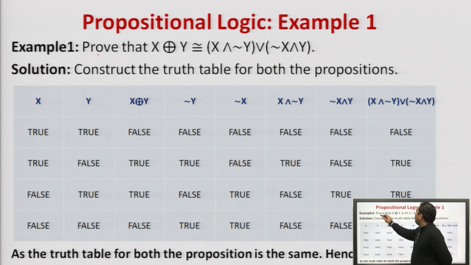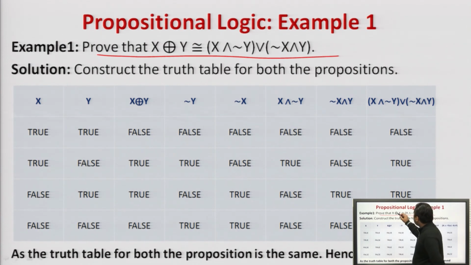First, prove that x XOR y is equivalent to (x and negation of y) or (negation of x and y). What will we do first? We will simply write the x and y statements.